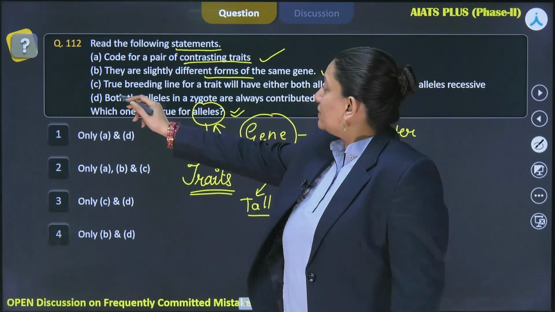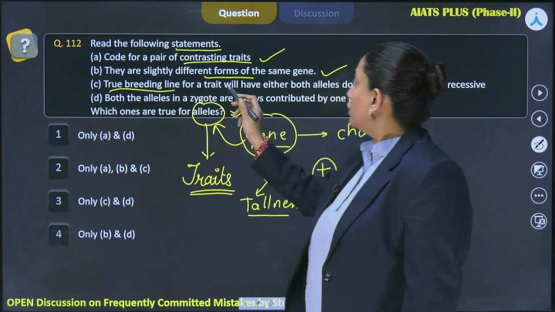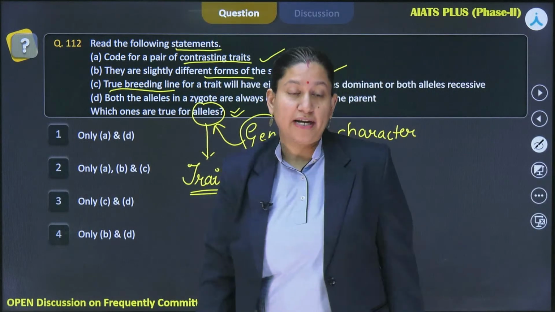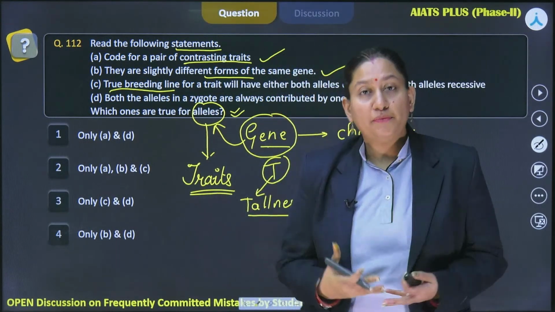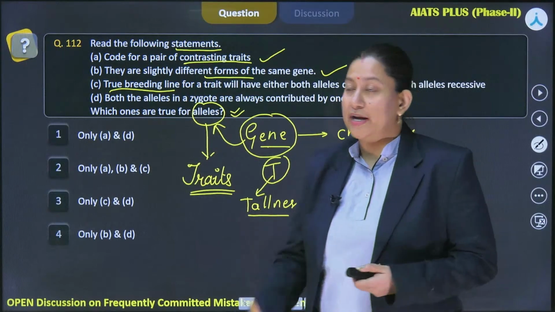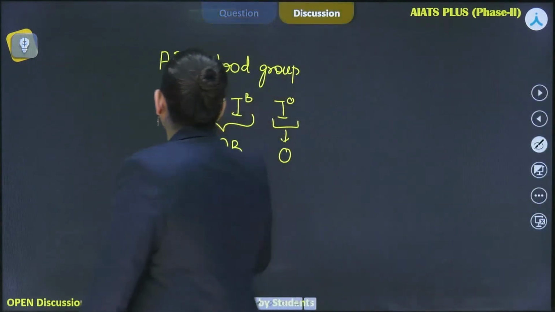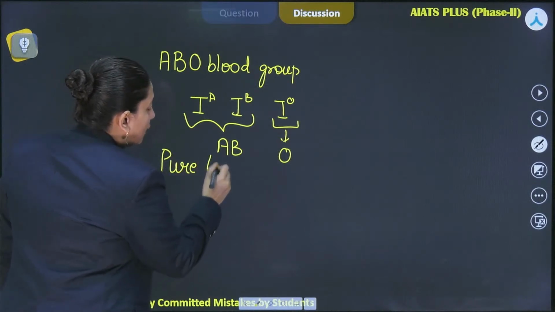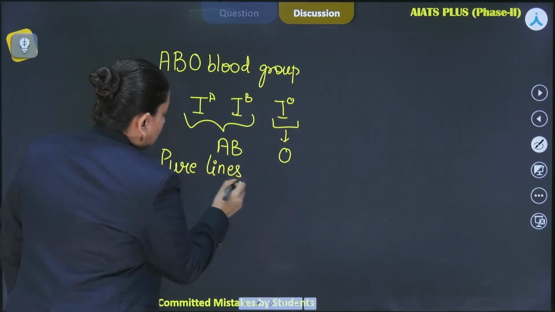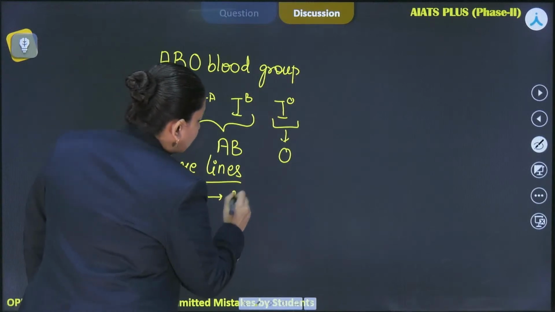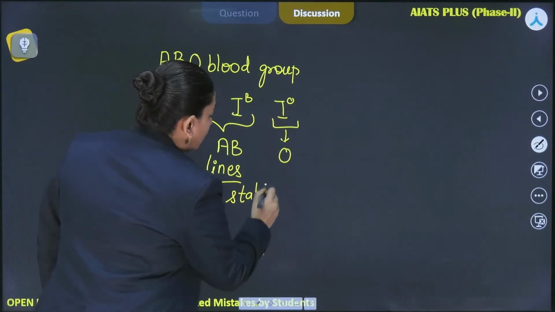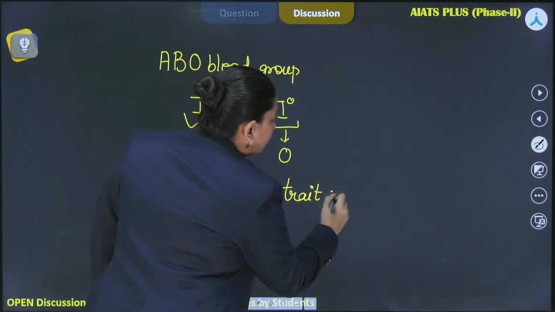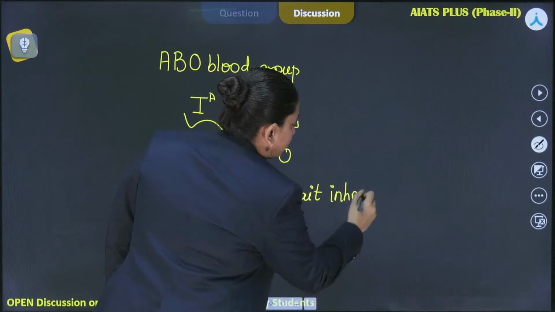Now the third statement says true breeding line for a trait will have either both alleles dominant or both alleles recessive, right? So in order to understand that, firstly we need to know what is the true breeding line, right? Another name that we use for them is pure lines. And an important characteristic of these is that they show stable trait inheritance.